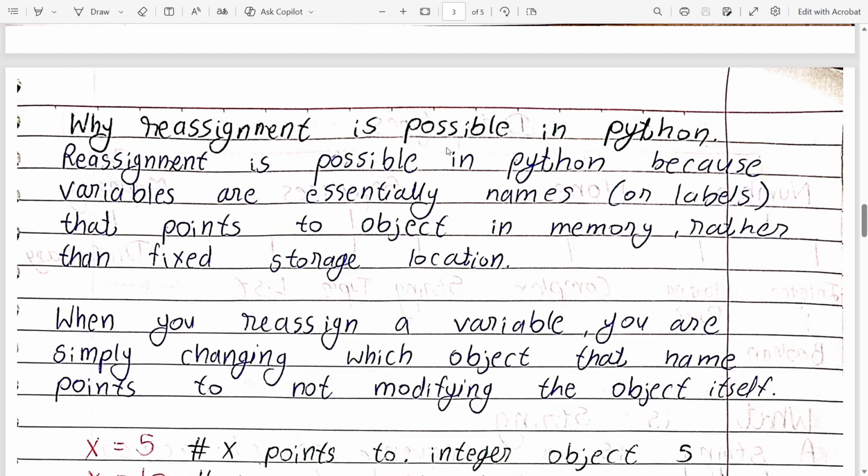Why reassignment is possible in Python? Reassignment is possible in Python because variables are essentially names or labels that point to objects in memory rather than fixed storage location. So here we are not using fixed storage location, we are pointing to objects, so that reassignment is possible. When you reassign a variable, you are simply changing which object that name points to, not modifying the object itself.